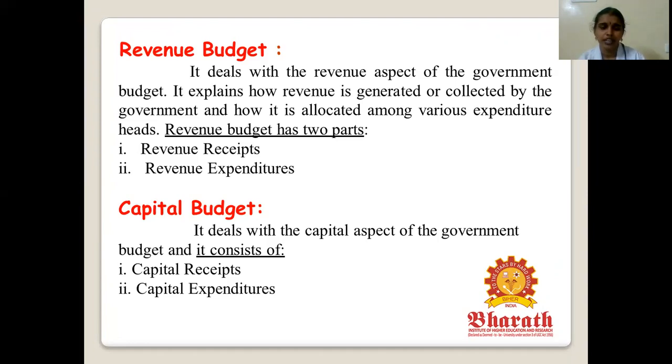Next one, capital budget. What is meant by this term capital budget? It deals with the capital aspect of the government budget. It consists of capital receipts and capital expenditures. Capital receipts lead to loans, and the capital expenditure refers to the loan given to the state government for their welfare.